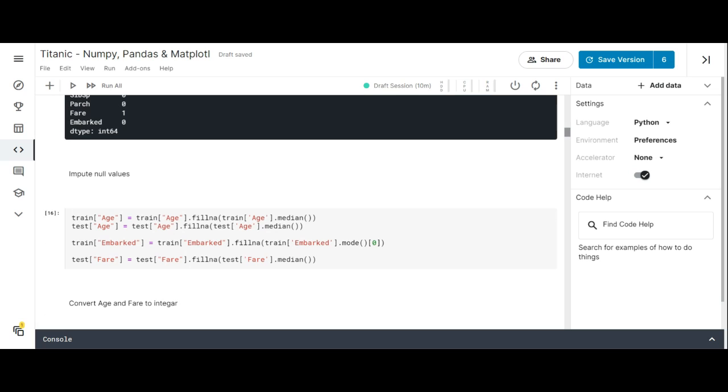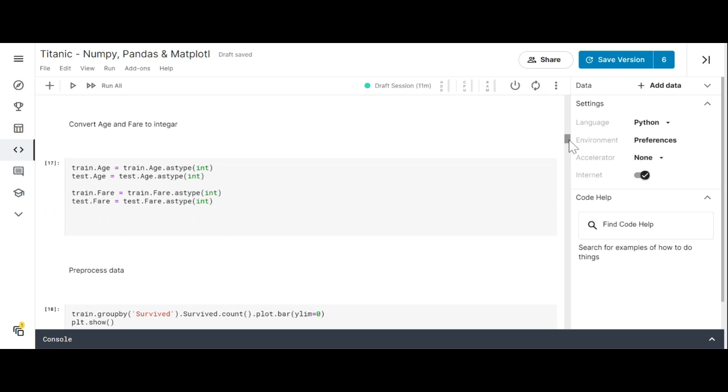Since age was a numeric column, we replaced it with the median. Embarked was an object, so we replaced it with the most common value, which is called the mode. And test fare was a float, so we replaced that with the median as well.